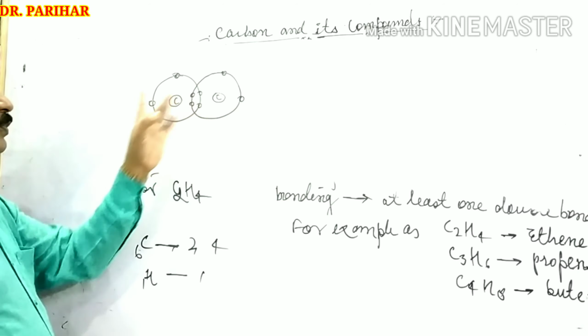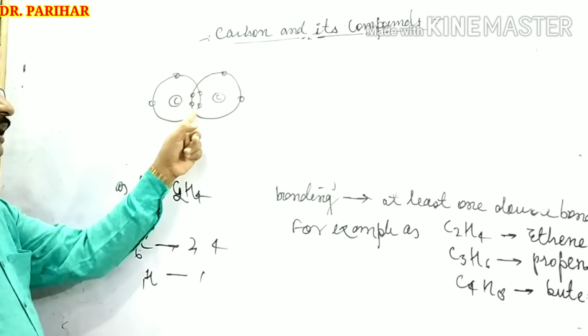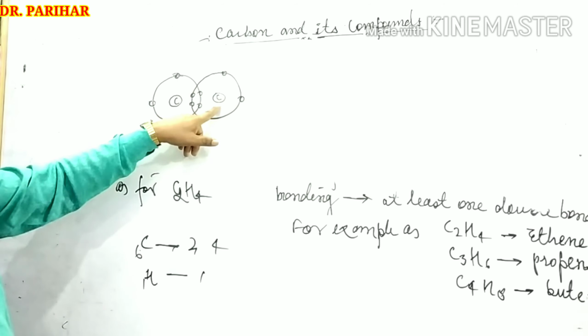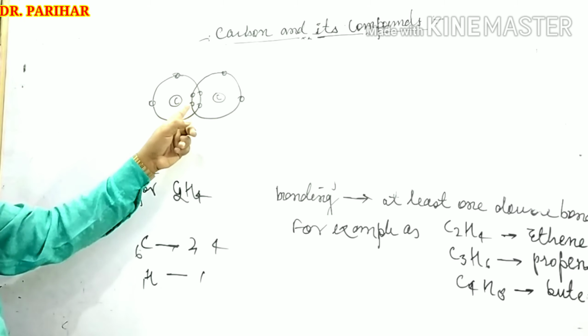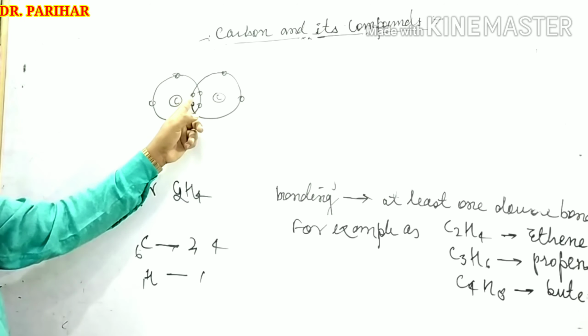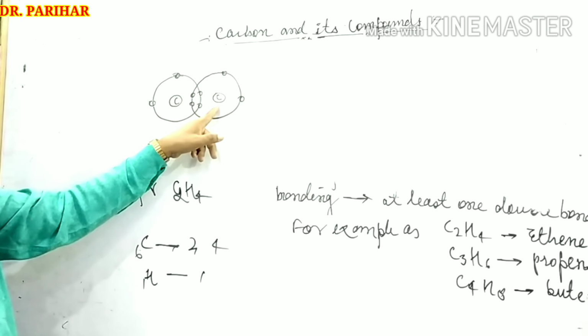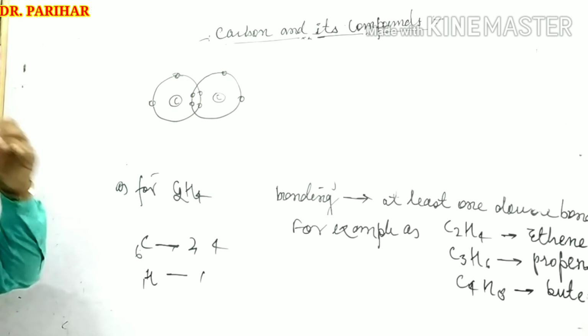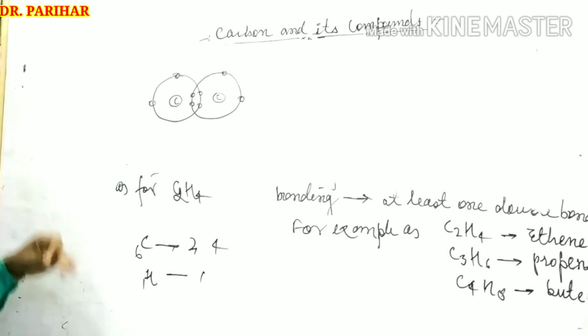Both carbon atoms perform sharing of 2 electrons. In this structure, this carbon atom and this carbon atom both share 2 electrons. These 2 electrons are also present inside this carbon atom, and both electrons of this carbon atom are also present inside this carbon atom. Hence there is sharing of 2 electrons.